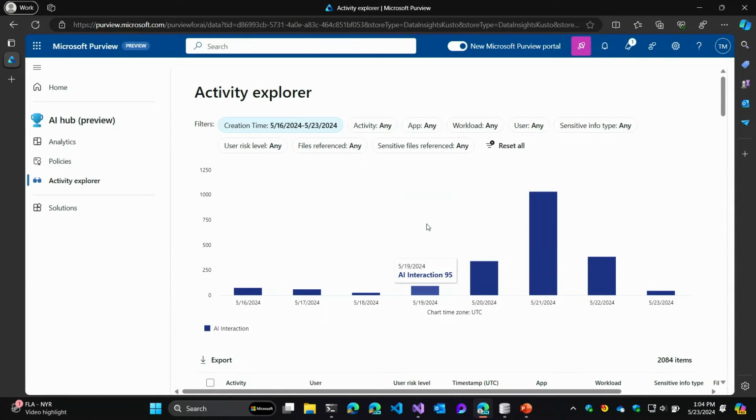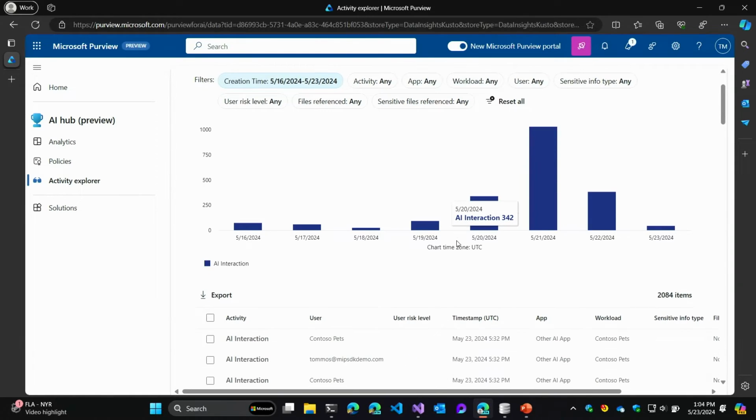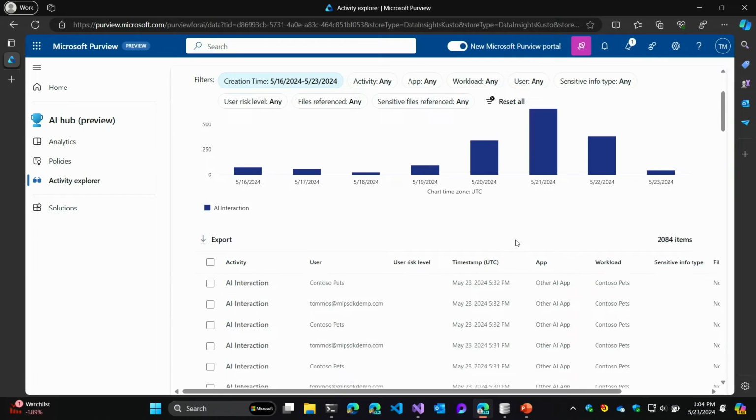And this is live today. The AI Hub we released in preview earlier this month at RSA. And this is real data that's been sent by my application as I've been working. Guess which night I was working the latest on this. So we're going through this, and I can see by day activity. This is all the AI interaction traffic for my tenant generated by this application.